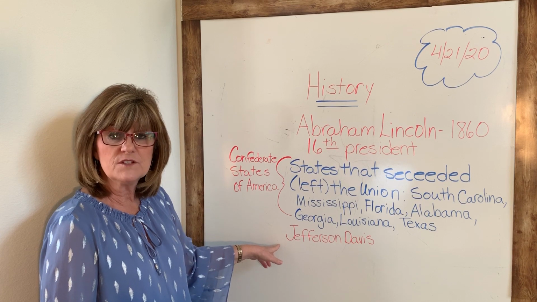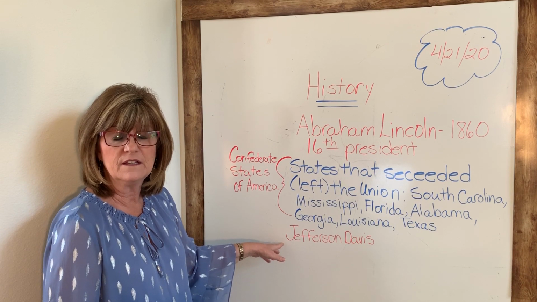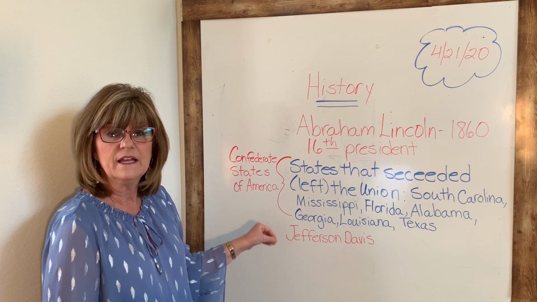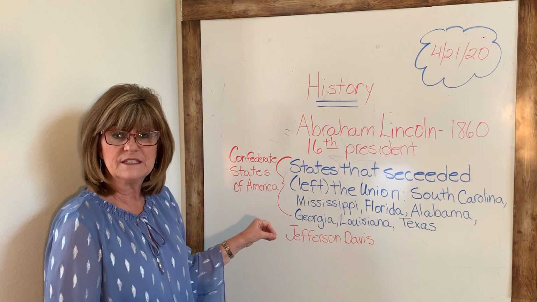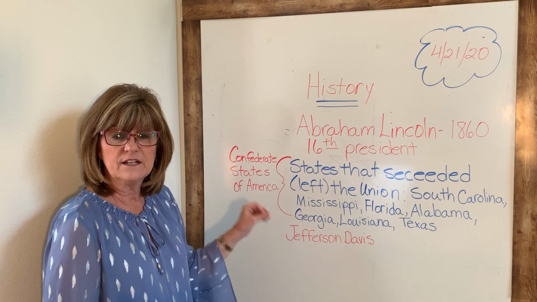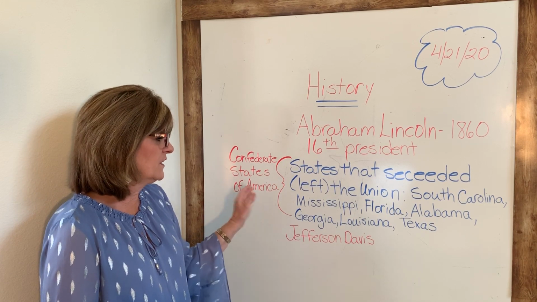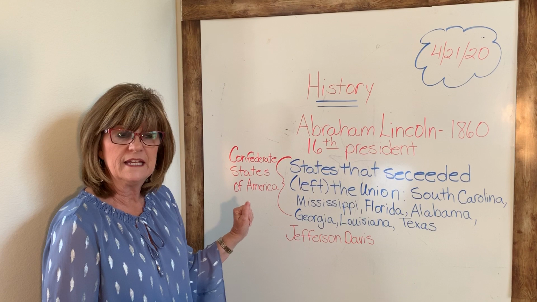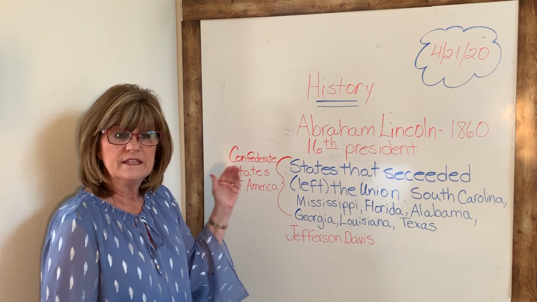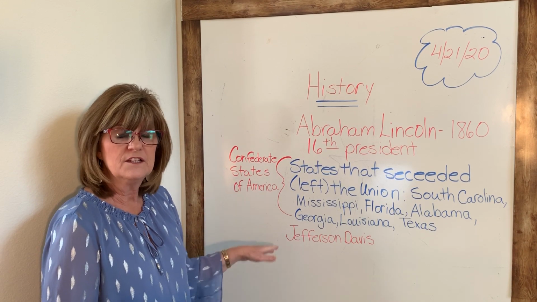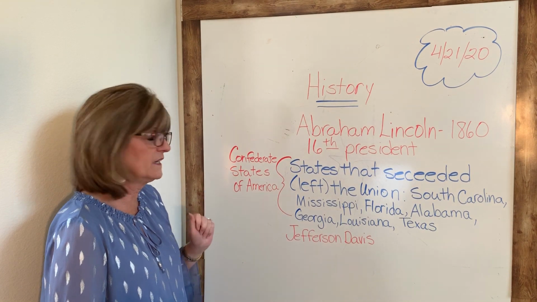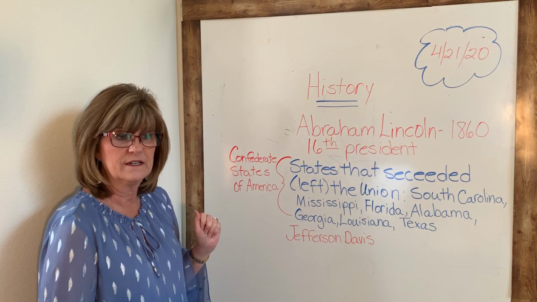Now, Jefferson Davis was a well-known politician in the United States government. He had served in the House of Representatives and in the Senate and held other political positions. And so when the southern states left the Union in 1861, he left his post in the Senate to become the president of the Confederate States of America.